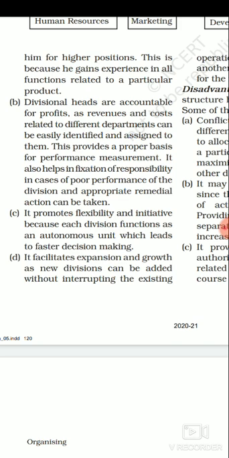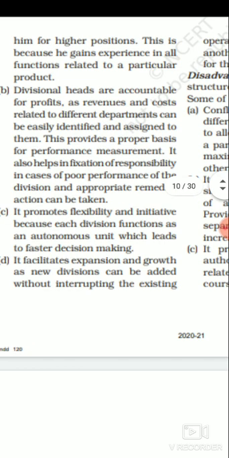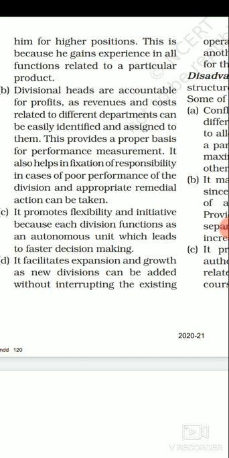So we are easily able to measure the performance of each and every division. The division head can very easily measure the performance of his department, and this performance can even be measured by the enterprise on the basis of comparing the division units' profits, revenues and expenditures, right? So proper feedback can also be given by the enterprise to the different divisions, and the division heads are accountable for these profits, revenues and costs.